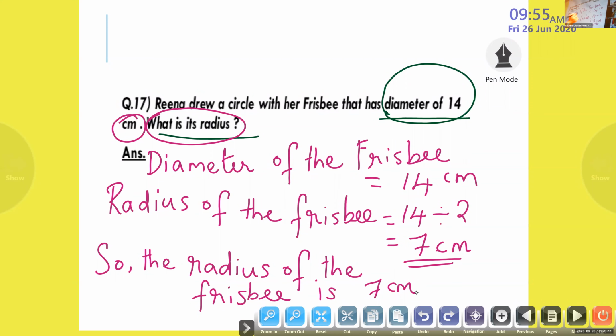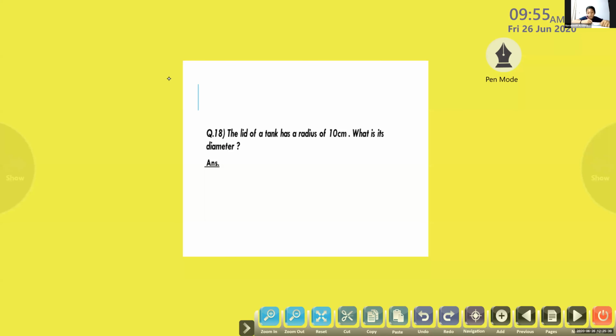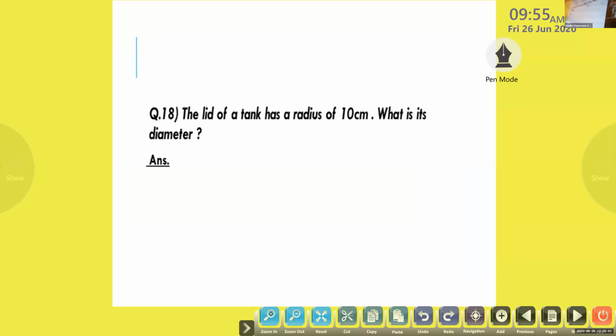Okay. What do you have to do? Diameter. After this class also you can write alone. Diameter is given, 14. Next step will be diameter. What is diameter? No, you have to find out the radius. So radius is only half. So 14 divided by 2, 7. Okay, children, we will do the next question. Those who have not finished, I will be sending through the WhatsApp. Don't worry, because otherwise we will not be able to finish our questions.